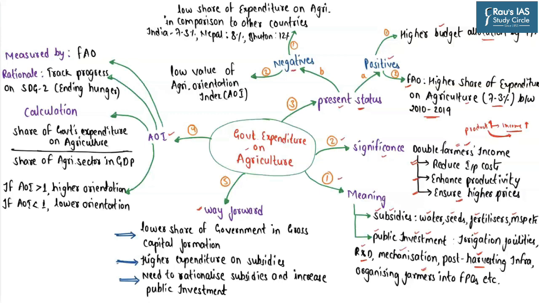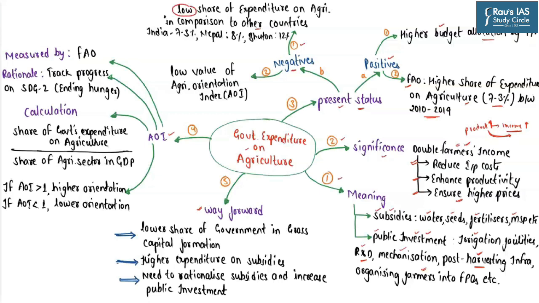What are these concerns? First and foremost, as highlighted before, according to the Food and Agriculture Organization, we are spending approximately 7.3% of the overall government expenditure on the agriculture sector. Now, this is quite high in comparison to some of the countries. However, the problem here is that this is quite low in comparison to some of our neighboring countries.